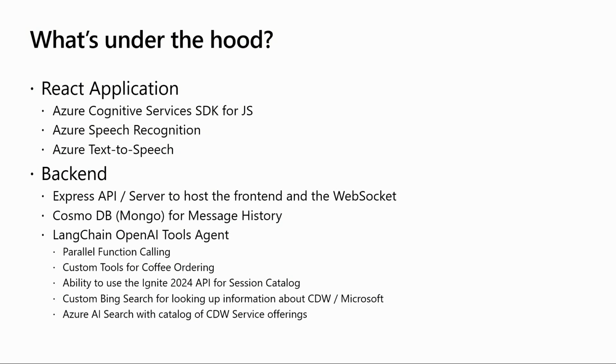The back end, what we have is just an Express website server that is in Azure App Services. Just no container or anything. Azure App Services is able to run that Node.js app natively. We have Cosmos DB running the Mongo version in there for conversation history. With the WebSocket, it's not totally necessary for persistence in like a Mongo database, for instance. But if we are doing an HTTP connection, like a streaming REST API, then for each turn of the conversation, we'd have to have some place to store that conversation so she can pick up where we left off.